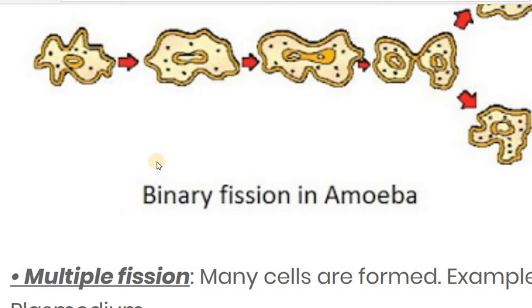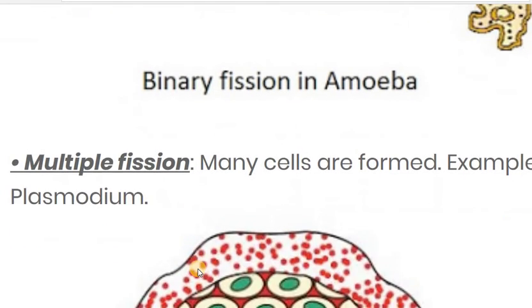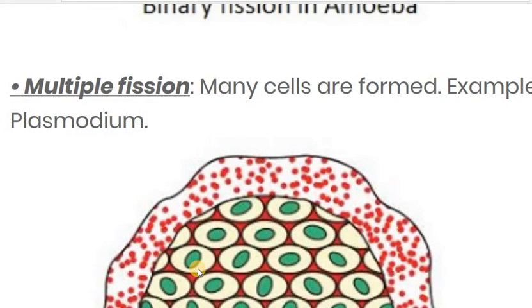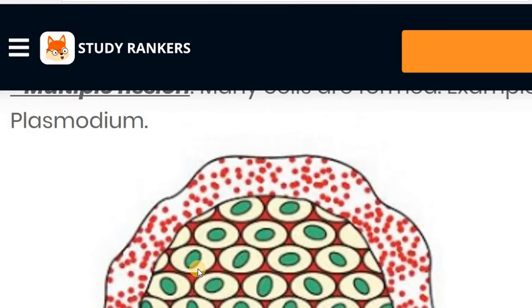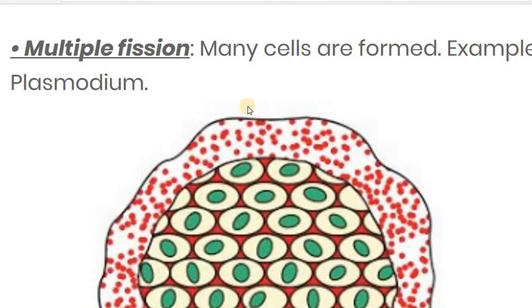So this is called binary fission in amoeba. Now the next type of fission kind of asexual reproduction is multiple fission. In binary fission we see that two cells are formed, but in multiple fission many cells are formed. For example, the plasmodium.